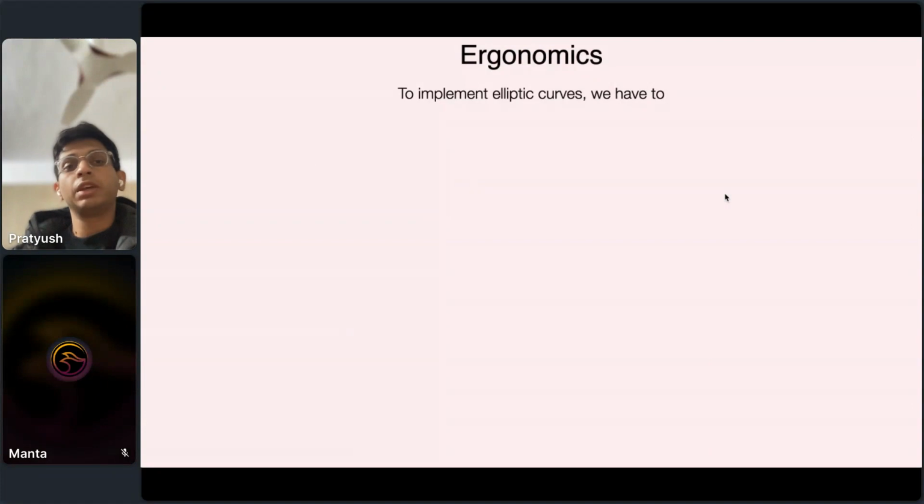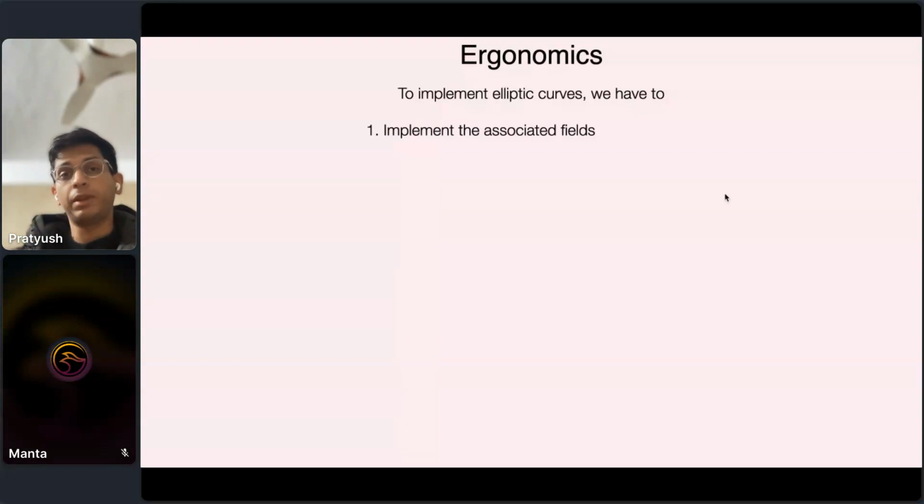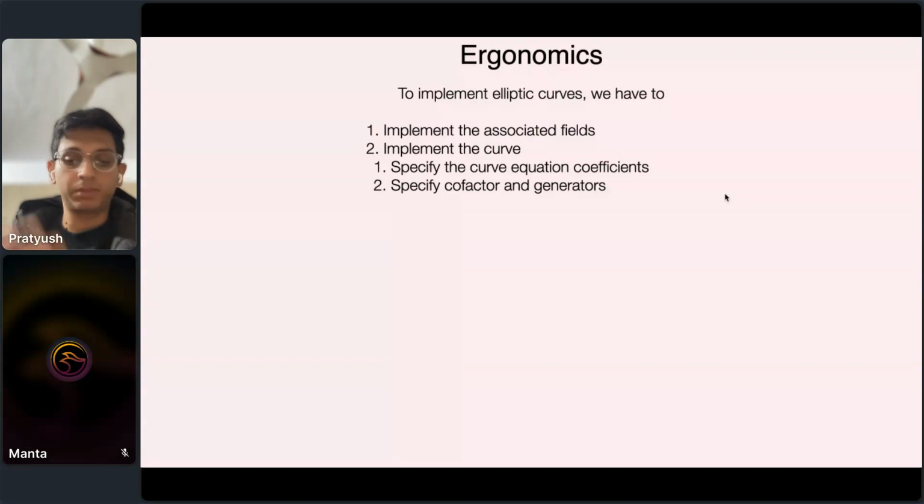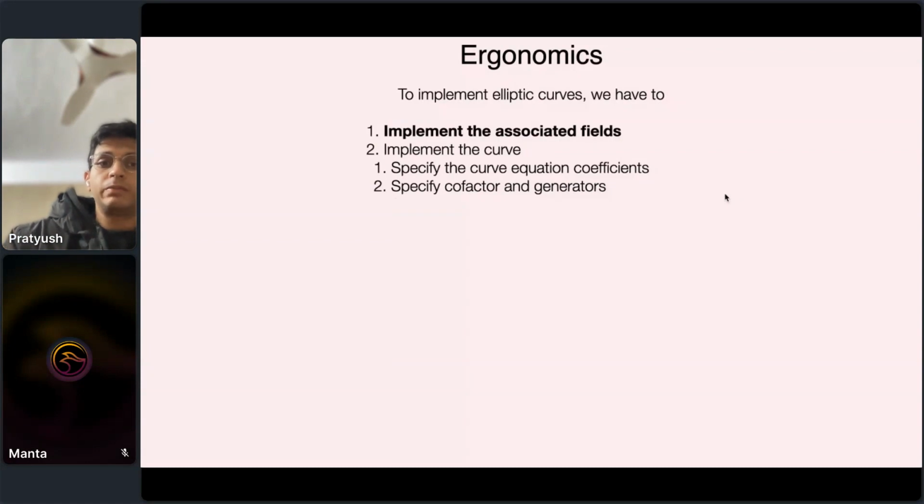So in terms of ergonomics, let's take a case study of implementing an elliptic curve. So in this task, we have to first implement the associated fields for the elliptic curve, such as the base field and the scalar field. And then we have to implement the curve itself, which involves specifying the coefficients of the curve and then specifying the cofactor and generator, basically the information which defines the elliptic curve. All right. Let's see how we can do all of these steps in Arkworks.